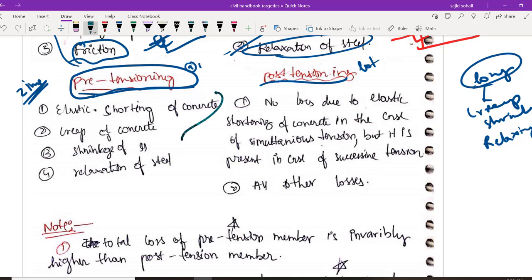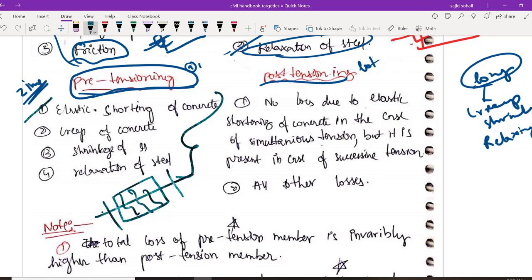This is a very important bit. You can say by looking, there is no problem. In pre-tensioning, what are you doing? Stretching the wire and casting the concrete. So obviously, as soon as you are cutting it, it will try to go back to its original position. There will be a compressing force introduced, so elastic shortening will come. Obviously, when a concrete is loaded, there will be a long-term strain, that is nothing but creep. So there will be creep, and concrete has a property of shrinkage.